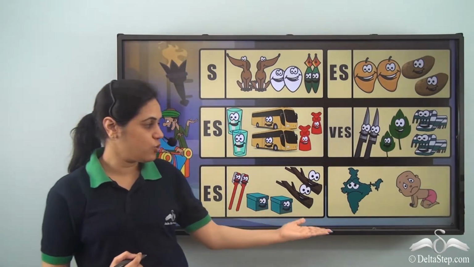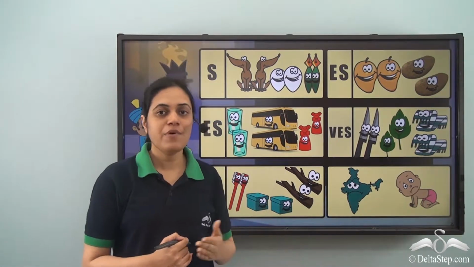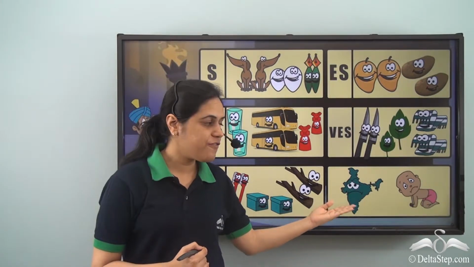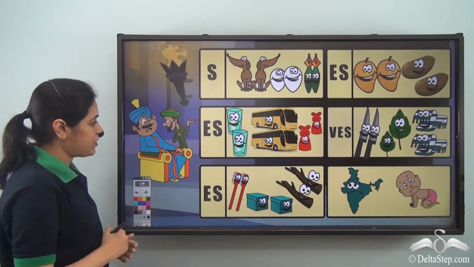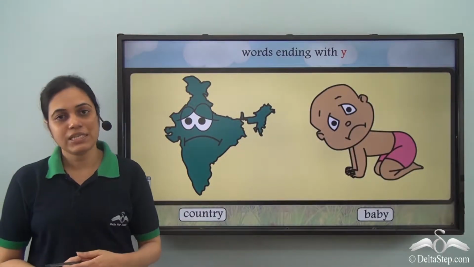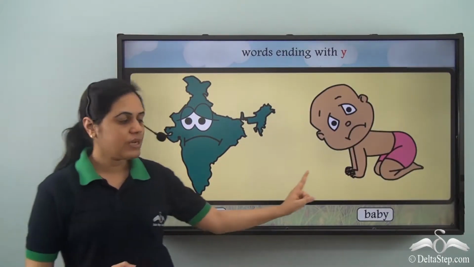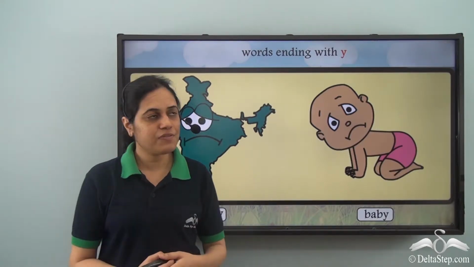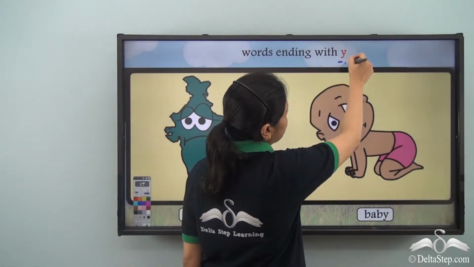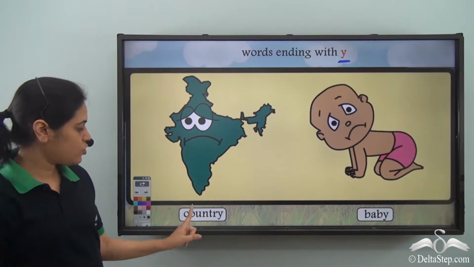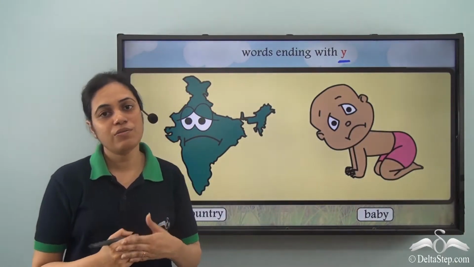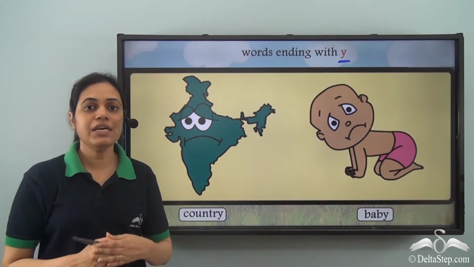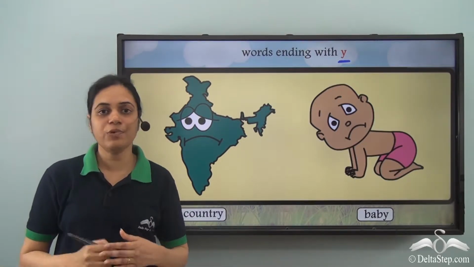Now the next group which wanted to come was the group of words like country and baby. So this group contains words like country, baby and many other words which end with Y. Country ends with Y, baby ends with Y. Let us see how these words form their plurals.